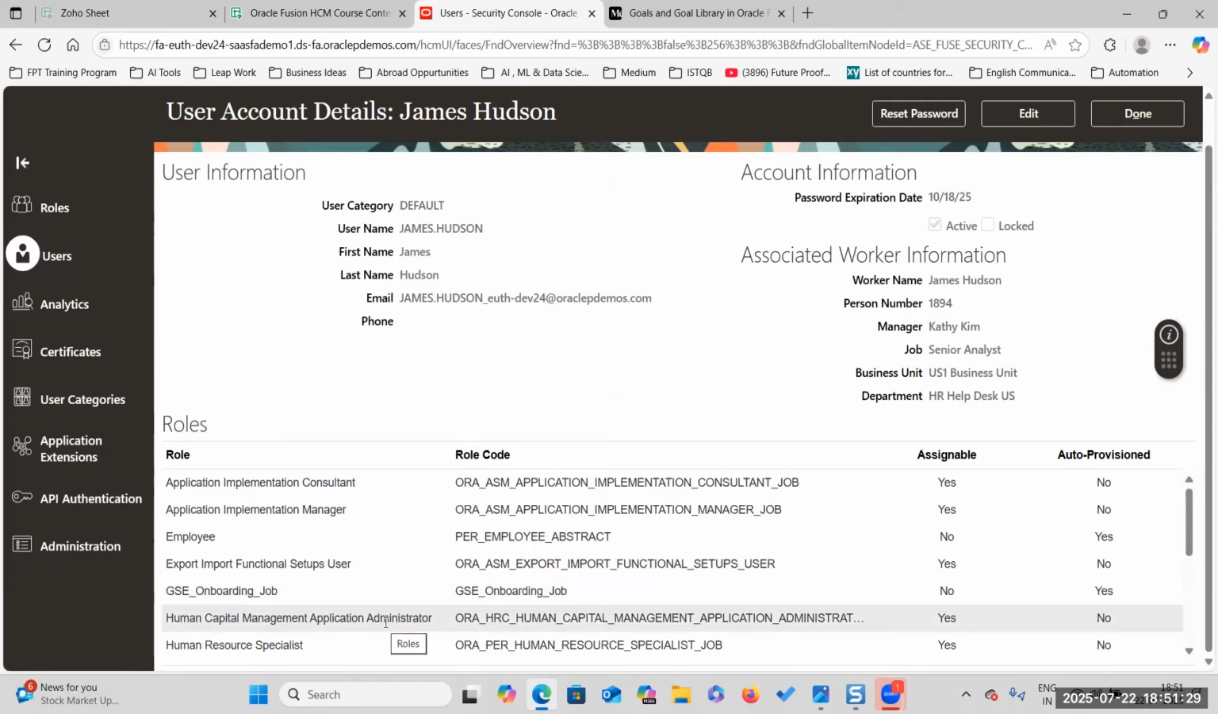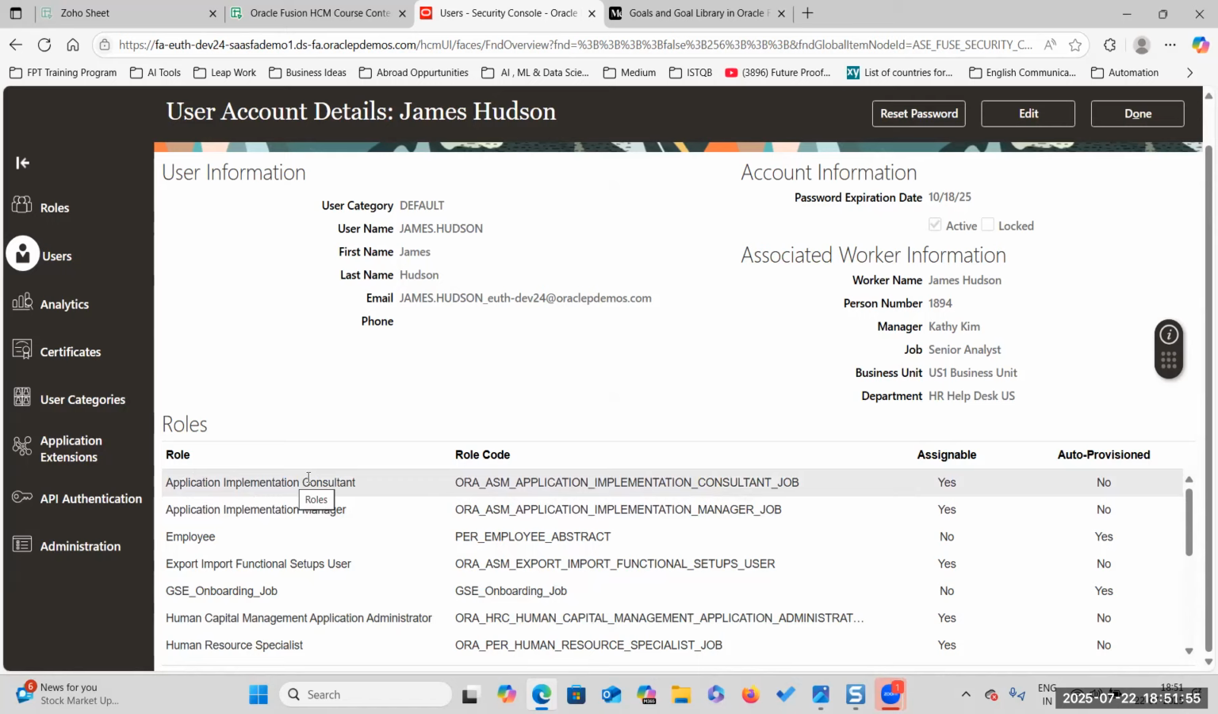You remember that one, human capital management. What is the role name? Oracle HRC Human Capital, sir. So you remember the name of the role itself. You don't have to remember this role code. Human capital management application administrator. So you don't have to remember these role codes actually. You remember the role names.